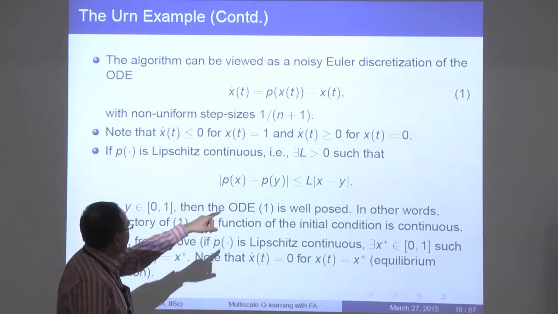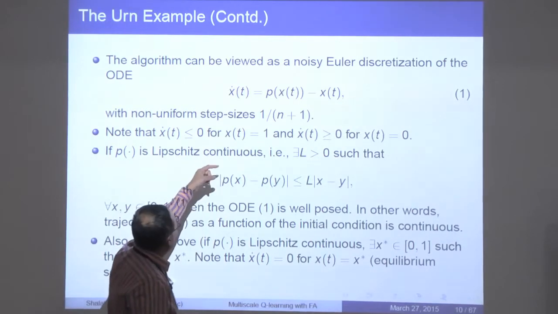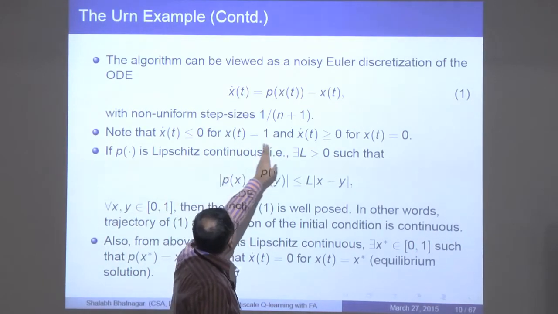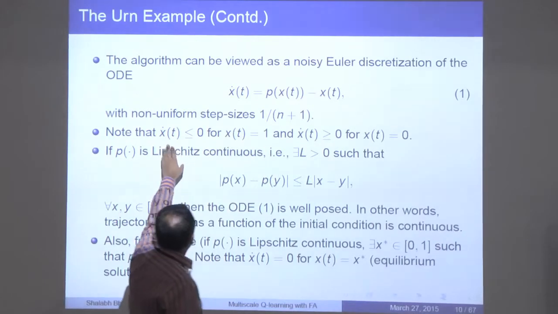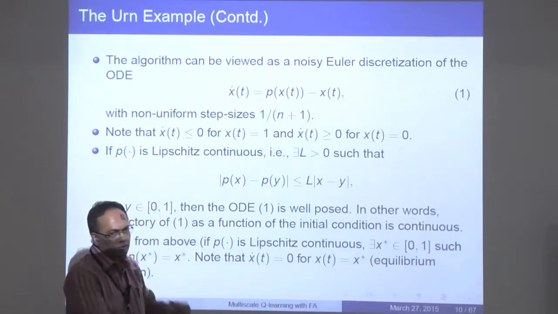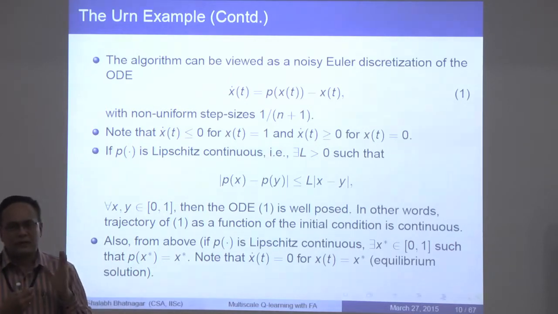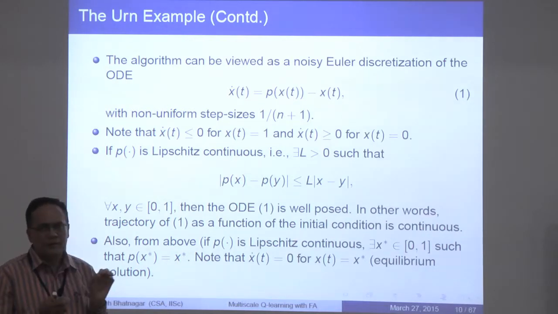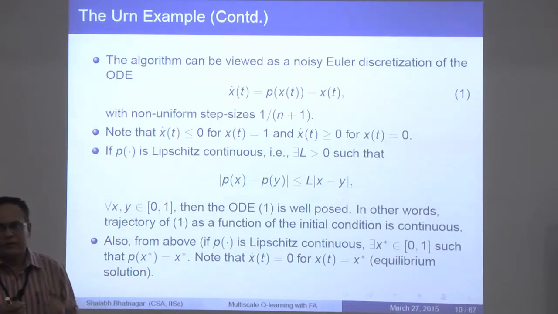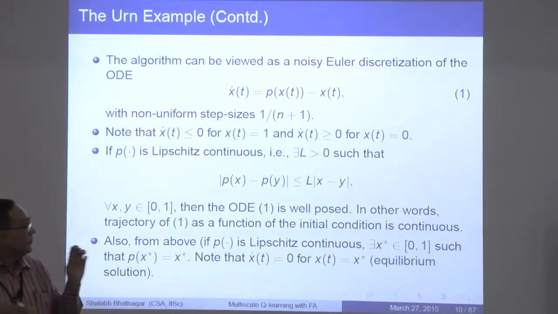So at some point in time, if you come closer to 1, then the derivative is going to be less than or equal to 0, so you have to turn left. The trajectory will turn left at some point, and before it turns left, it will actually become 0. So x dot t will be 0, and that point is precisely the equilibrium point. So that's where you stop. The ODE trajectory will stop, so there will exist an x star wherein this vanishes.